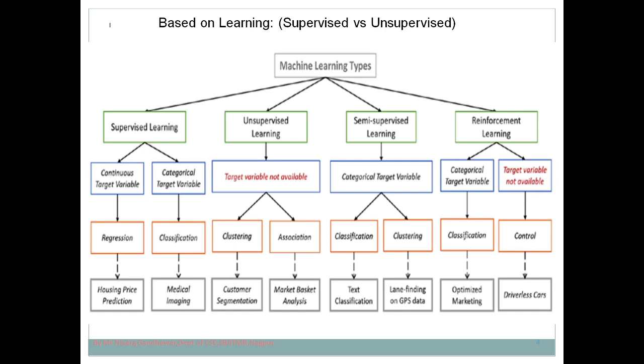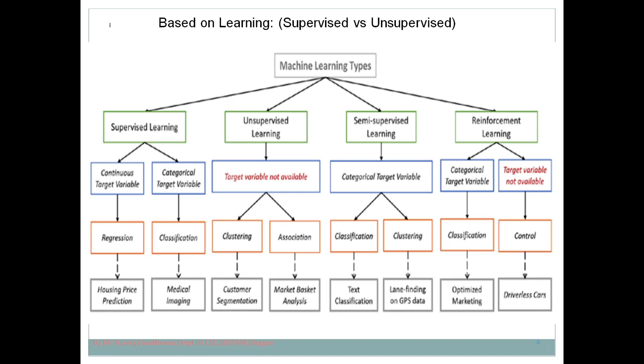In the category of association, you need to identify the relationship that exists between the variables, and based on this you will provide a recommendation. So in association, you may have a recommendation system. A well-known example is the recommendation system used by most e-commerce websites.